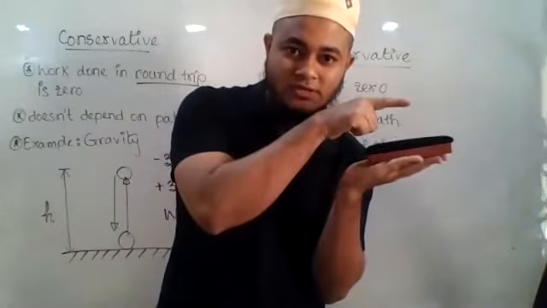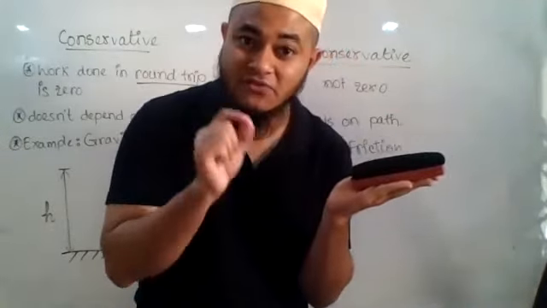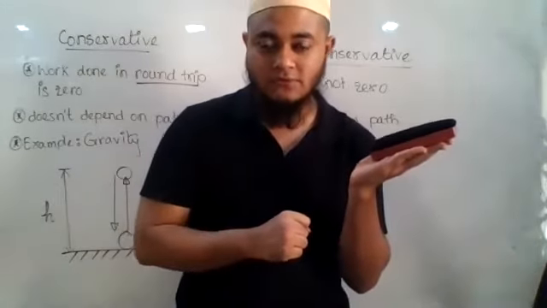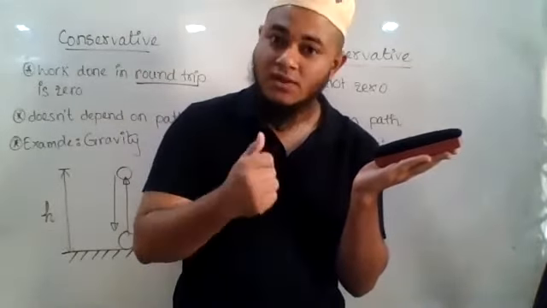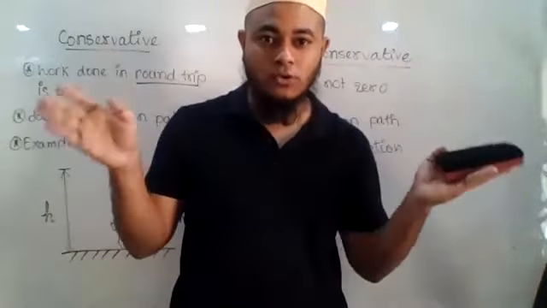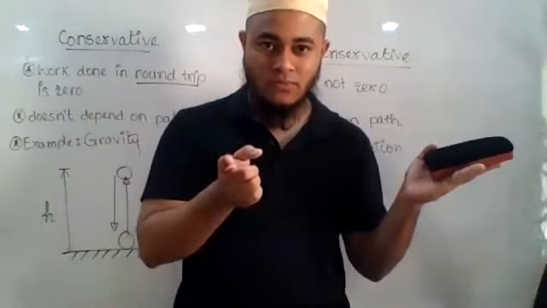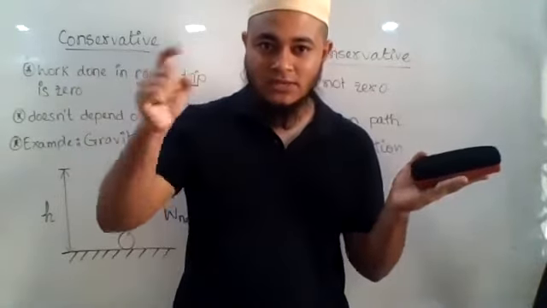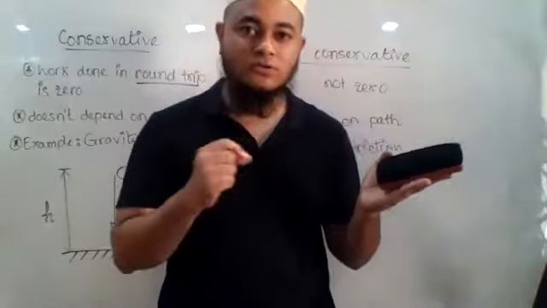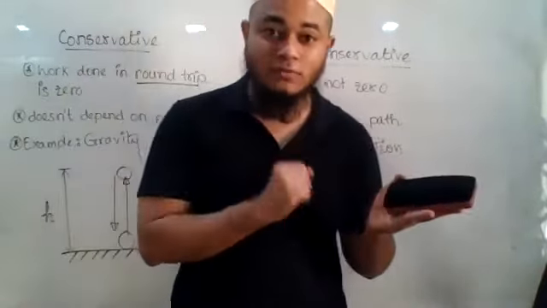The work done by the friction is positive or negative? Negative, because displacement and frictional force work in opposite directions. The angle between them is 180 degrees. You remember W is F d cos theta. Theta is 180 degrees here, and cos of 180 degrees has a value of -1. So the work done here will be negative.